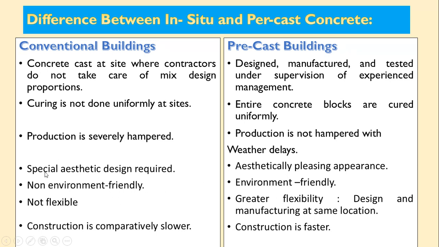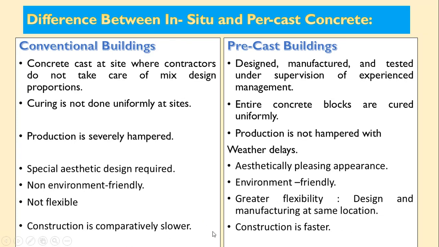Why is conventional construction not environment friendly? Because on site, different parameters and whatever natural things are there get disturbed, and then execution goes on. But here it is built in-house, that's why it is environment friendly. Conventional building construction is not flexible, but a precast building has greater flexibility in design and manufacturing at the same location. You can have flexibility in the design, in the manufacturing, the changes and all those things.